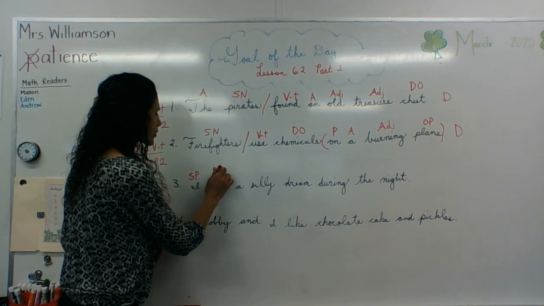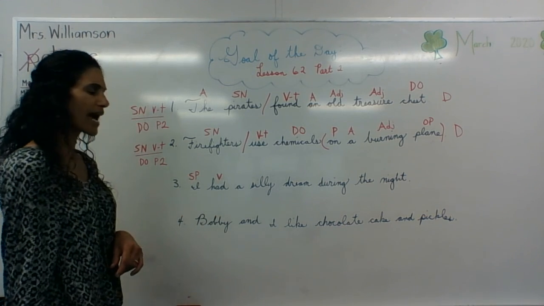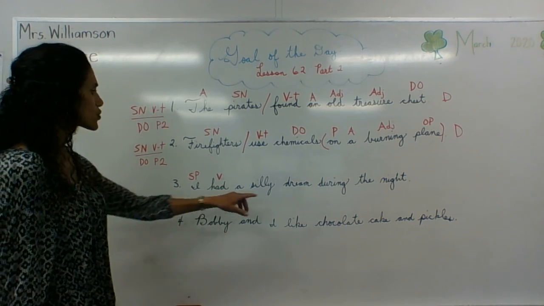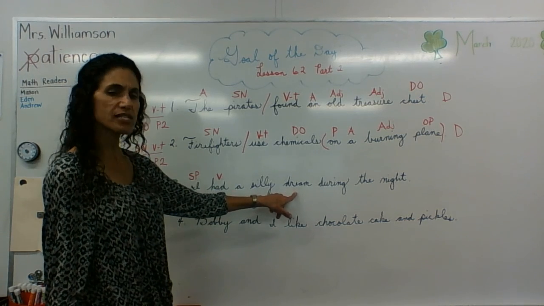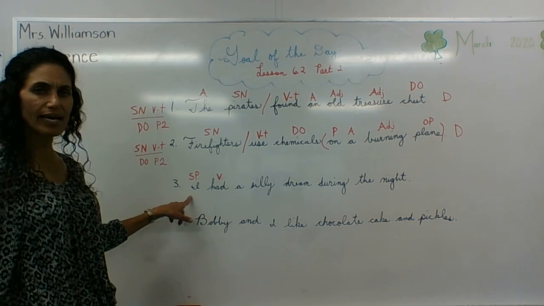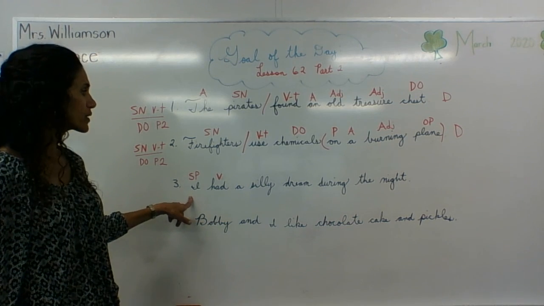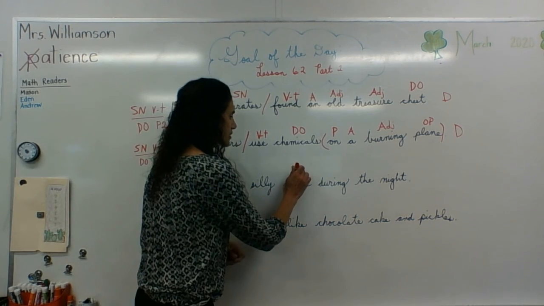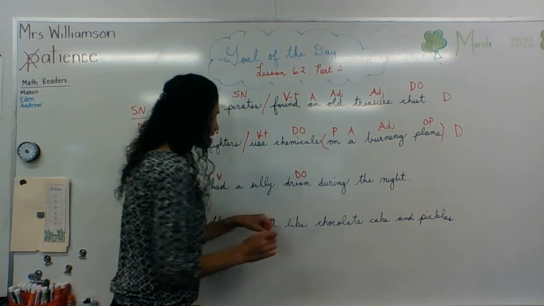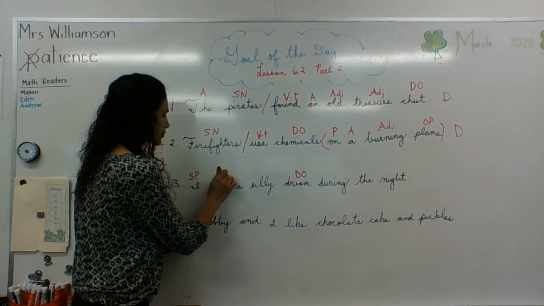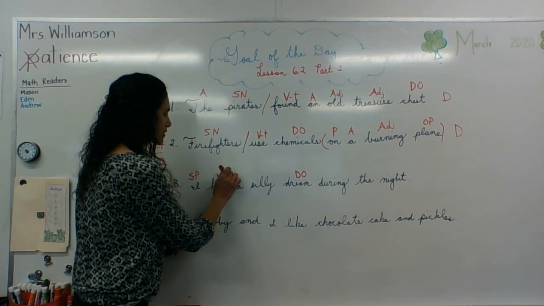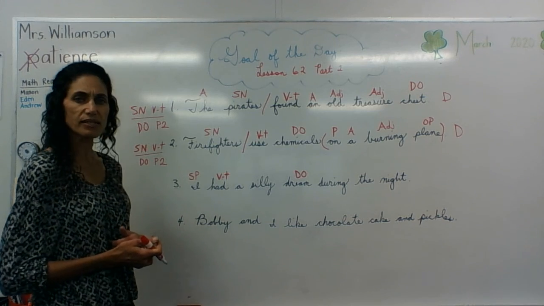Had is my verb. Had what? Dream. Is dream the same thing as I? No. Direct object. Go back now to your verb. It becomes verb transitive.